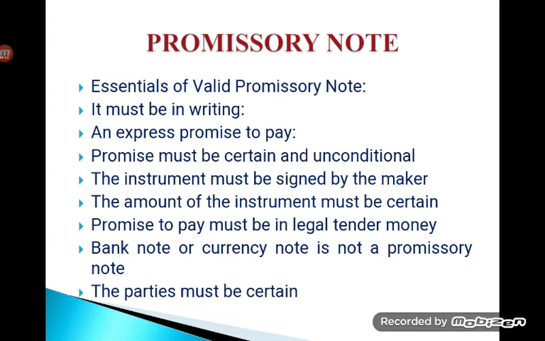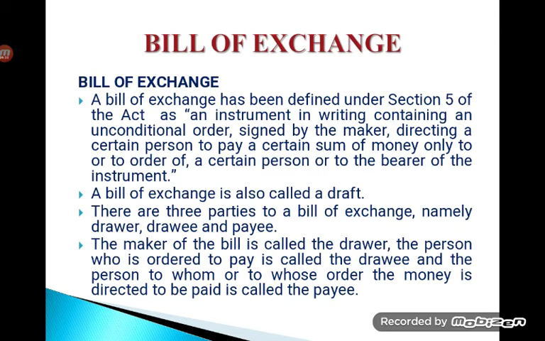Parties must be certain is one more valid essential, where both the parties, maker as well as payee, must be certain individuals. The maker, when he makes a promissory note to make a payment, is giving a guarantee that he is going to make the payment to the payee, where he is also an individual, a person. The other party to whom he is making the payment, that is the payee, also must be a certain individual only. So that is about the promissory note.